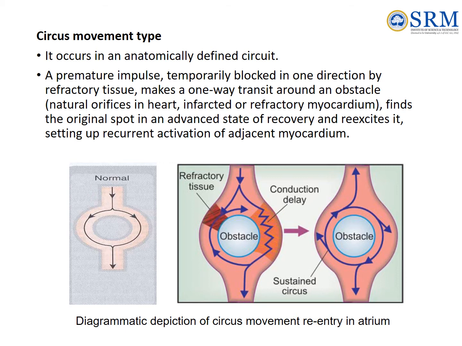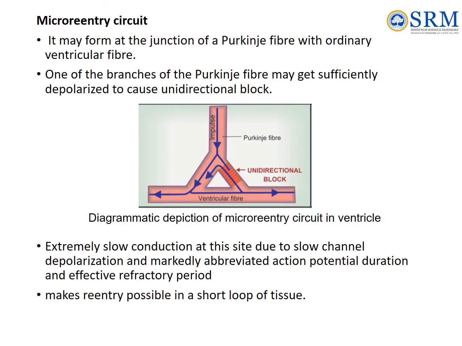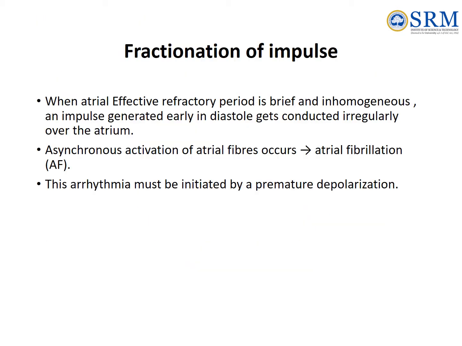Micro-reentrant circuit: it may form at the junction of a Purkinje fiber with ordinary ventricular fiber, gate region. One of the branches of the Purkinje fiber may get sufficiently depolarized to cause unidirectional block, which is shown in the figure. Extremely slow conduction at this site due to slow channel depolarization and markedly abbreviated action potential duration and effective refractory period makes reentry possible in a short loop of tissue.